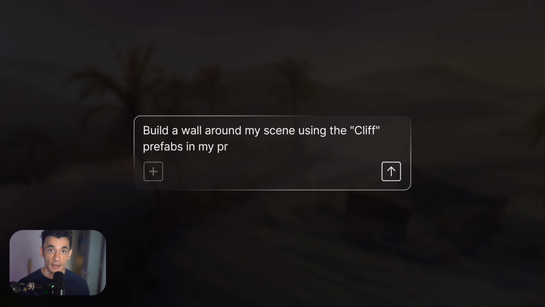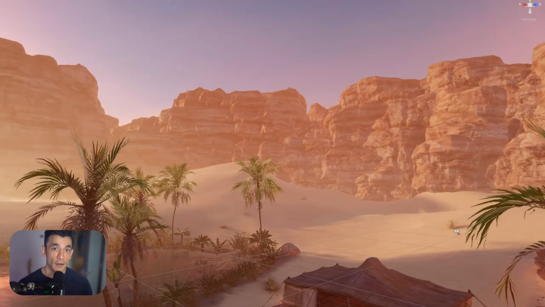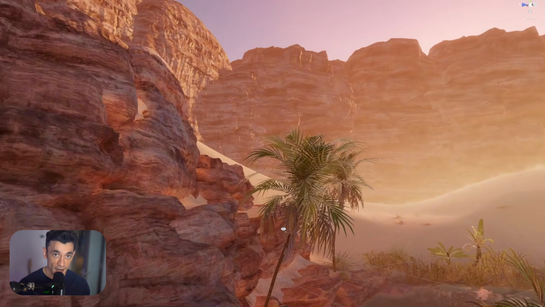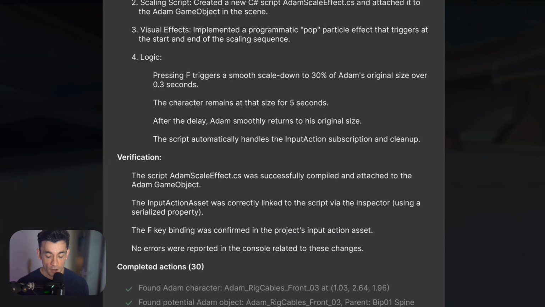The third piece is the MCP Server, Model Context Protocol. This lets you control the Unity editor from outside of it, from your IDE, from VS Code, from Cursor, from any LLM application that supports MCP. So if you prefer to stay in your code editor, you don't have to change your workflow. Unity responds to your instructions from wherever you're working.